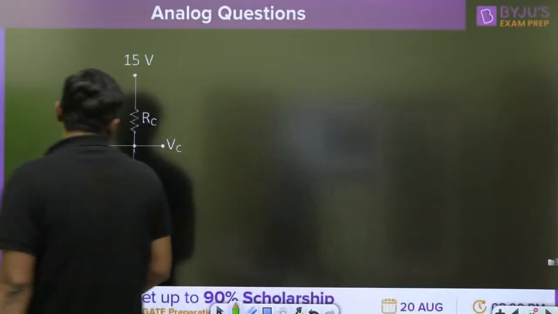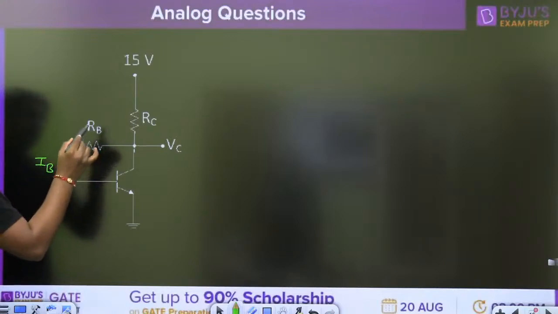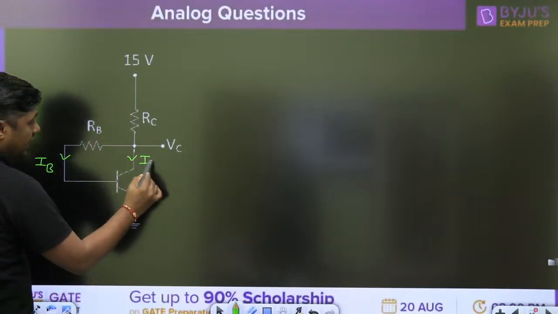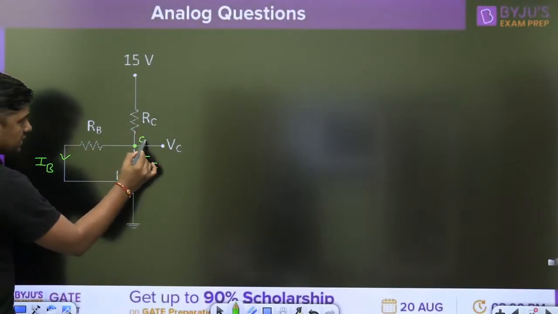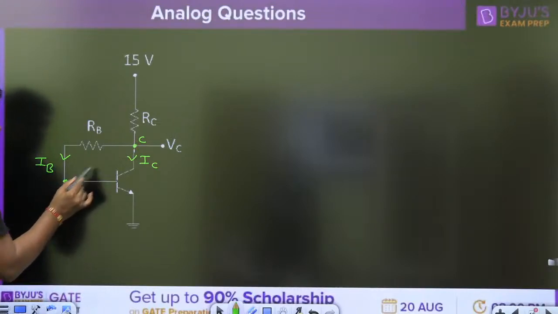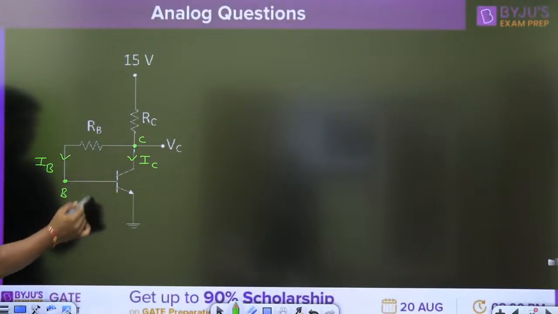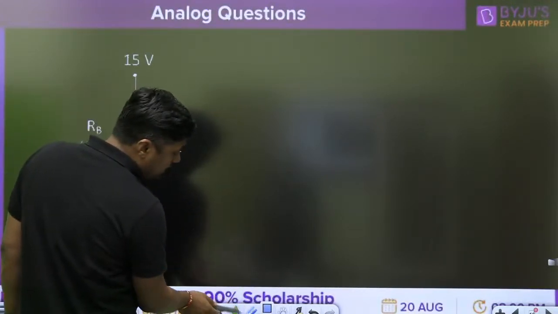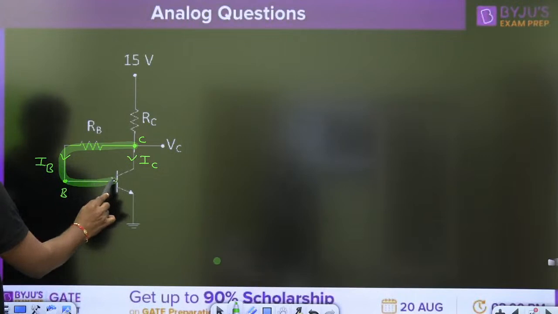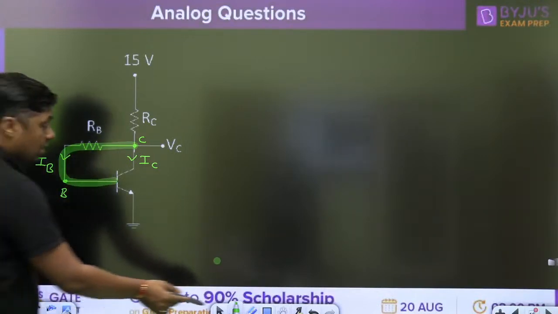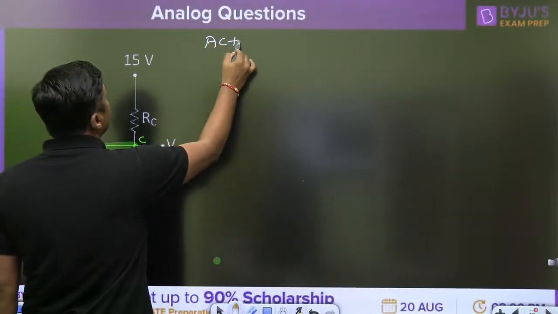Now watch this. This is the base current IB. Always distribute current like this. This is the collector current IC. This is the base current IB. When the collector terminal is connected to base, through a resistor or through a short circuit, always remember, it is always in active region. From this point to this point, if it is connected, then always it is in active region. When it is in active region, no need to verify. Directly we can say it is in active region.